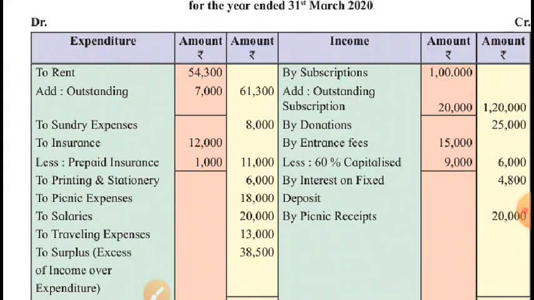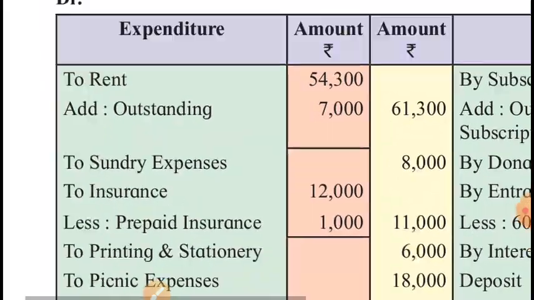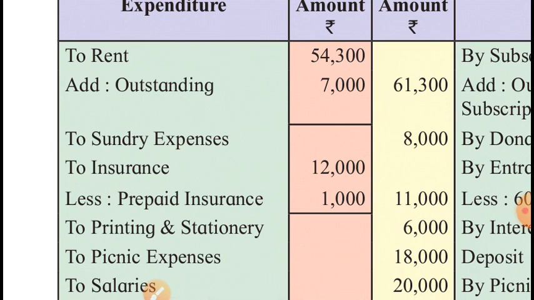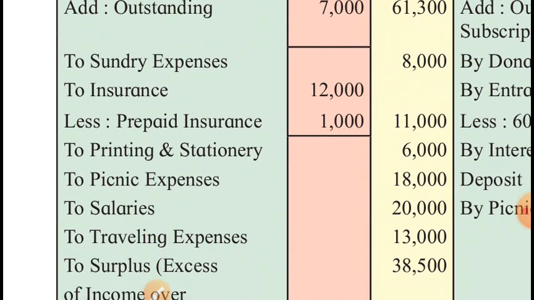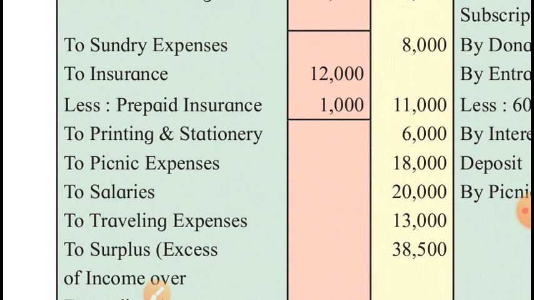Income and expenditure account. This is the expenditure side. Rent 54,300. This was the rent paid for the current year. It was given on the payment side. Plus the adjustment said 7,000 is outstanding for this year. So paid plus outstanding, total rent for the year is 61,300. The outstanding 7,000 will be shown on the liabilities side.